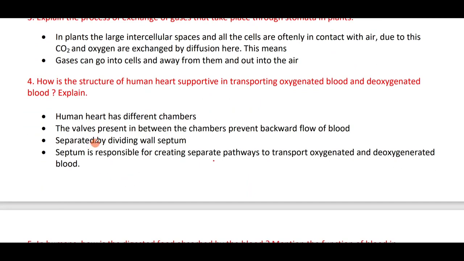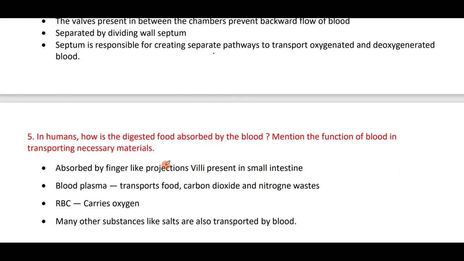How is the structure of the human heart supportive in transporting oxygenated and deoxygenated blood? The human heart has different chambers, four chambers in humans. The valves present between the chambers prevent the backward flow of blood. The chambers are separated by a dividing wall called the septum. The septum is responsible for creating separate pathways to transport oxygenated and deoxygenated blood.